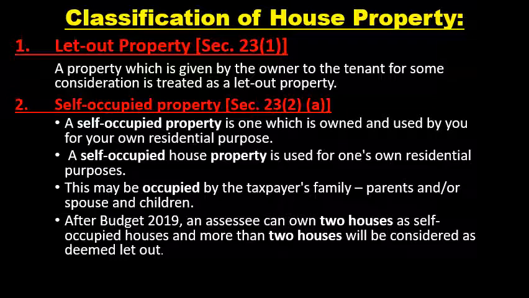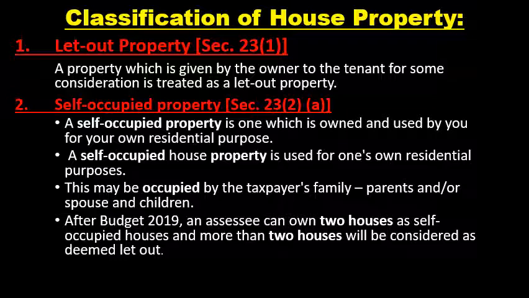This may be occupied by the taxpayer's family, either parents or spouse or children. So they can also use it, either the assessee itself or the family members, for their residential purpose. If they are used for a residential purpose, then it is considered a self-occupied property. So the first condition is that it must be used for residential purpose. Then only such properties are considered self-occupied property. So that is the second division.